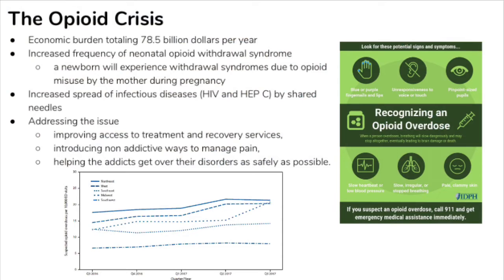But not everyone ends up so lucky. National addiction to opioids is a serious crisis affecting all of public health, as well as social and economic welfare, with the economic burden totaling $78.5 billion.